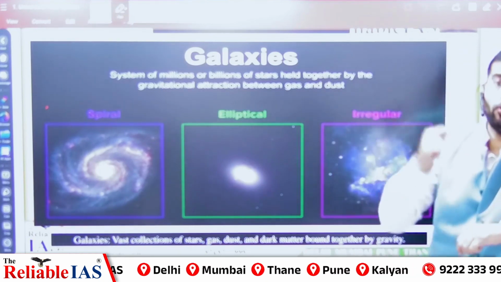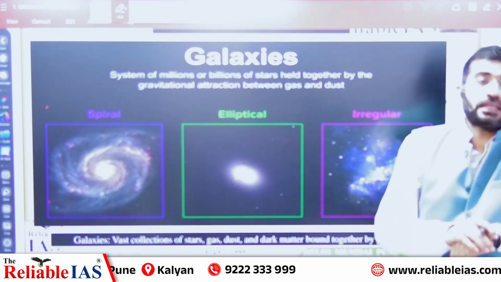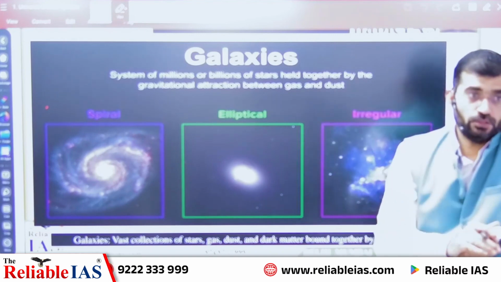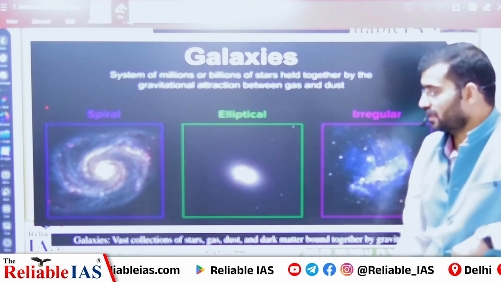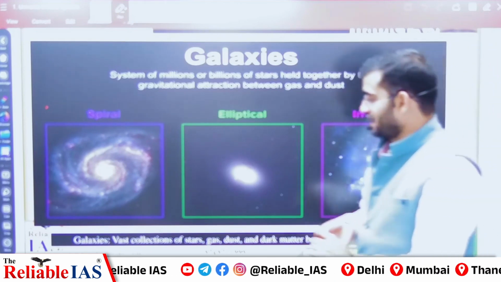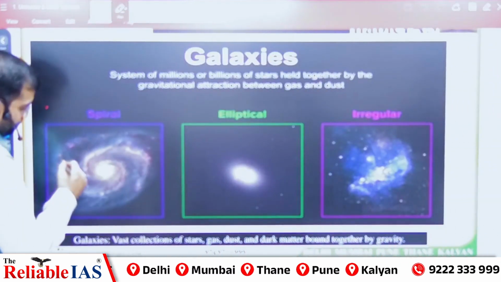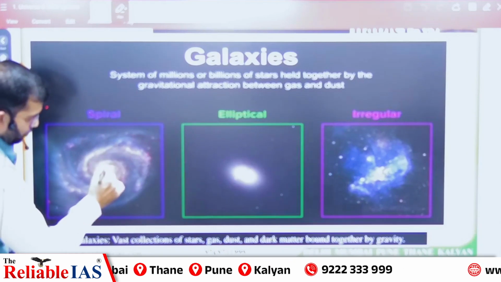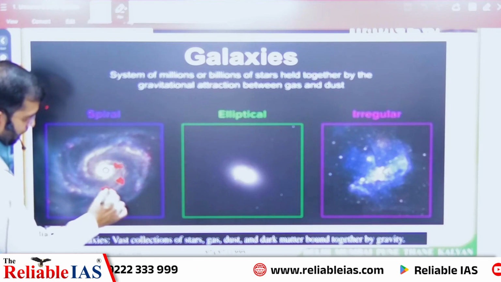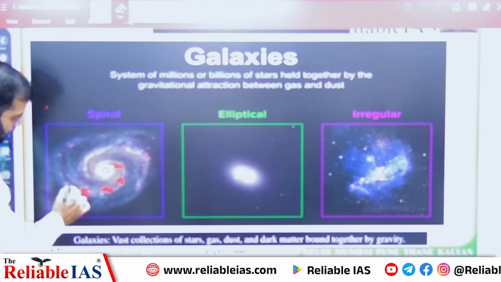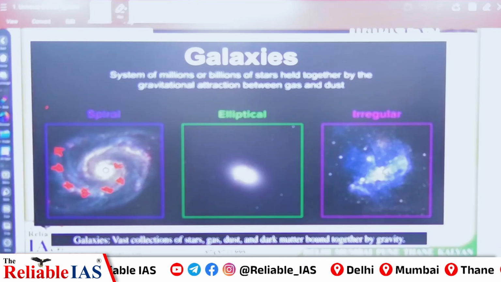Now come to the ordinary matter. The very largest object we can find out of the ordinary matter is the galaxy. Galaxies. So what is a galaxy? A galaxy is a kind of system of millions of stars, millions of satellites, millions of asteroids, millions of other objects all together.